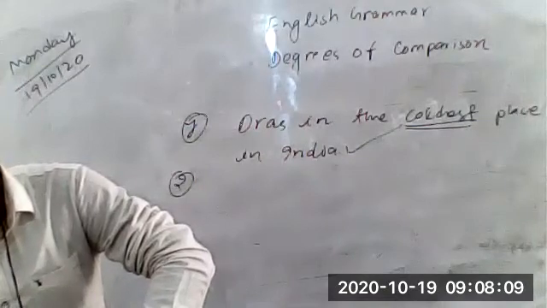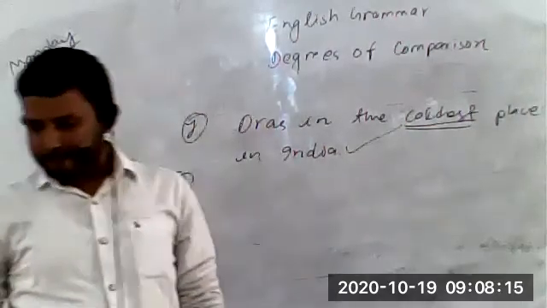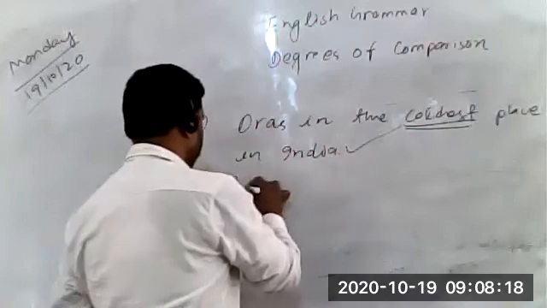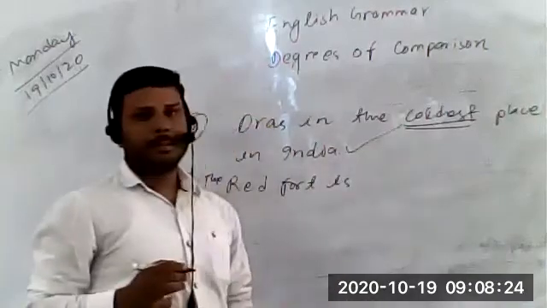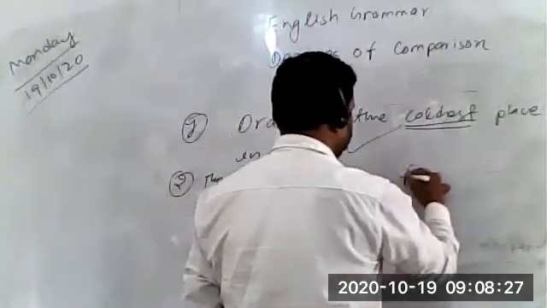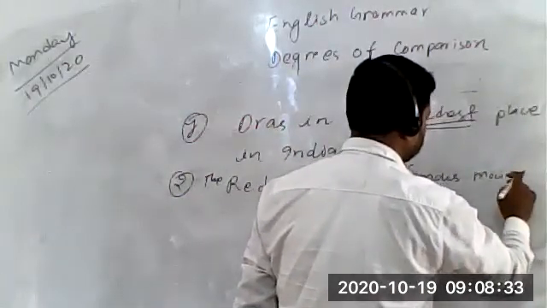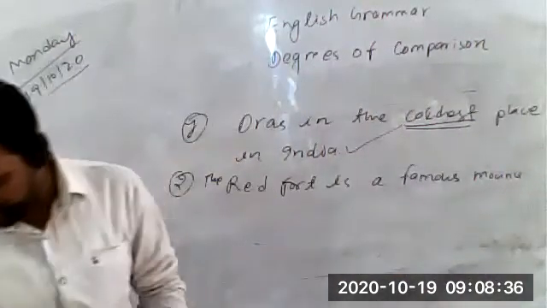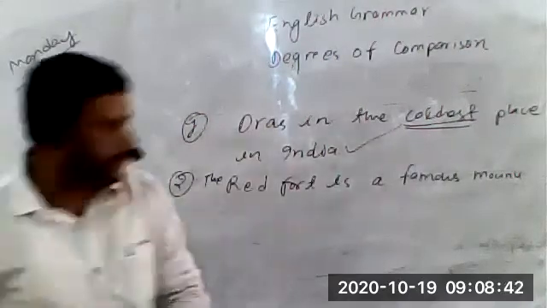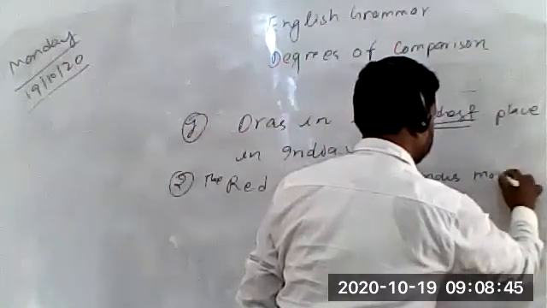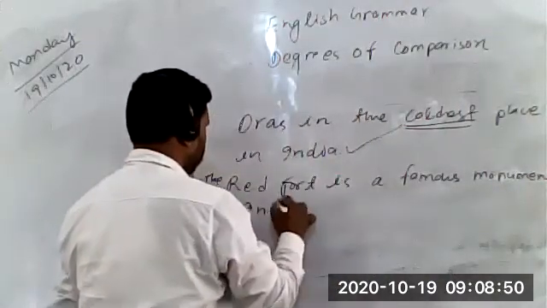The Red Fort is one of the most famous monuments in India. Positive degree. The Red Fort is one of the famous monuments in India. Famous. The Red Fort is a famous monument in India. Famous monument in India. Is it clear? Next sentence.